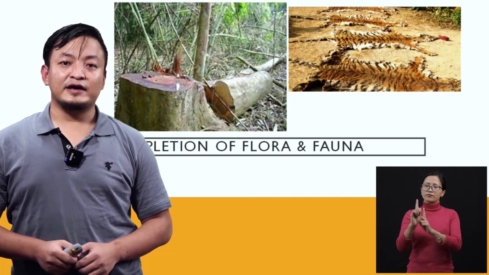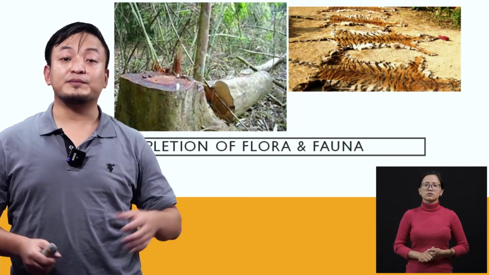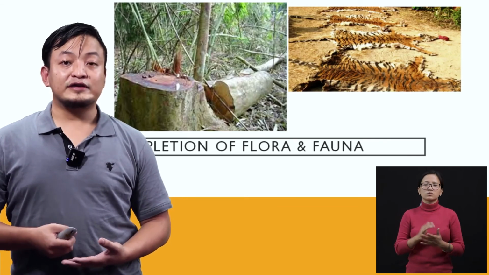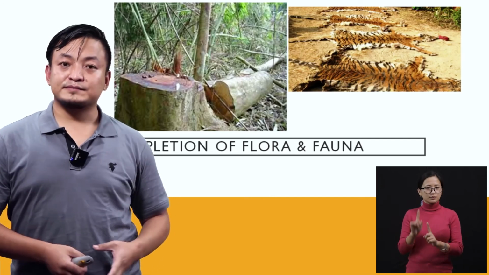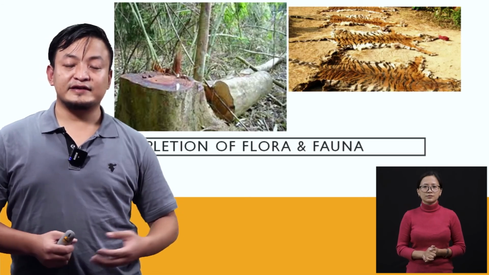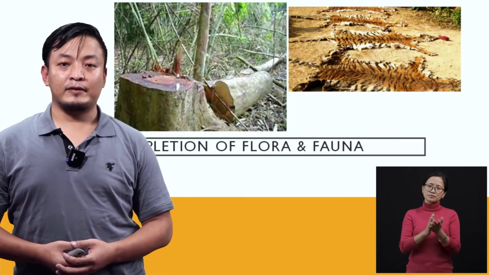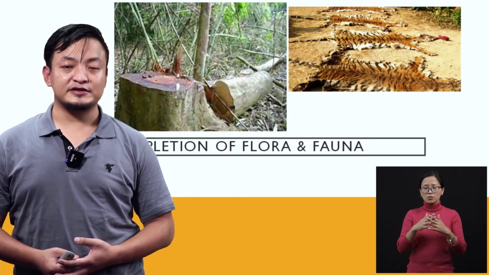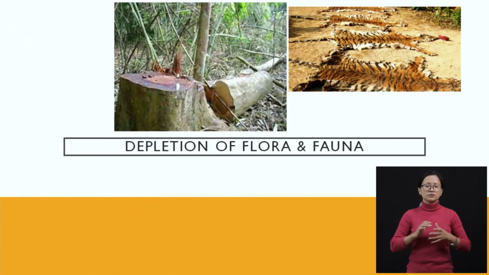Here we see a healthy balance between the plants and animals. All the animals are protected, and the plants are protected because hunting, cutting down, and deforestation are not allowed in these places. So now you know what a national park, wildlife sanctuary, and biosphere reserve are. These are protected, restricted areas.